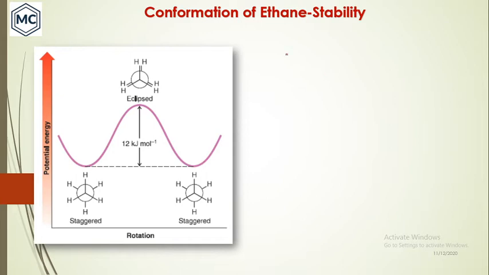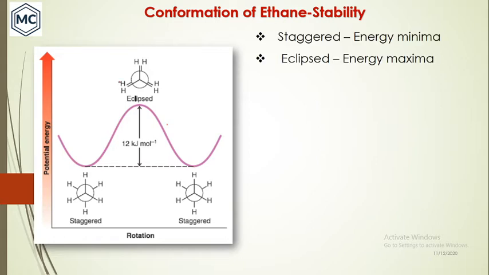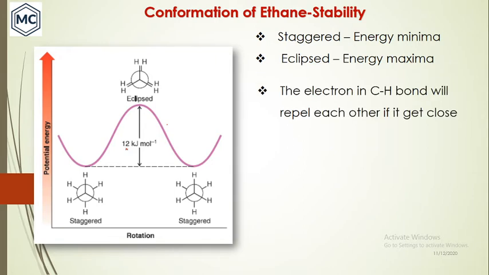Next, the relative stability of staggered and eclipsed conformations. This is the potential energy diagram of staggered and eclipsed. You can see that staggered is at an energy minimum, whereas eclipsed is at an energy maximum. Eclipsed has higher potential energy than staggered, about 12 kilojoules per mole.